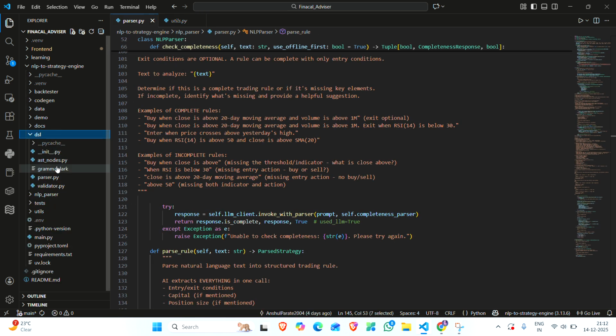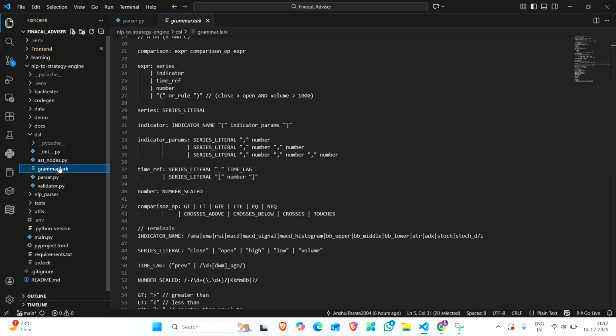After this we go to the DSL parser. What it actually does is, first we define the grammar for it, which takes the input and parses it. For example, this takes input and we have conditions and strategies.